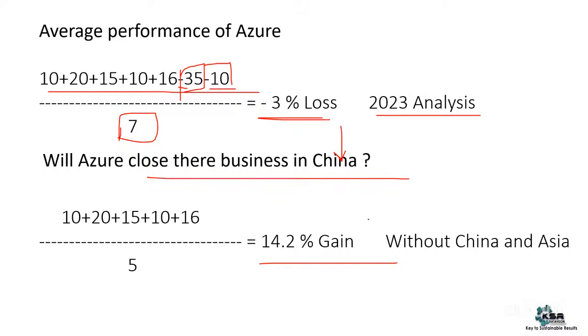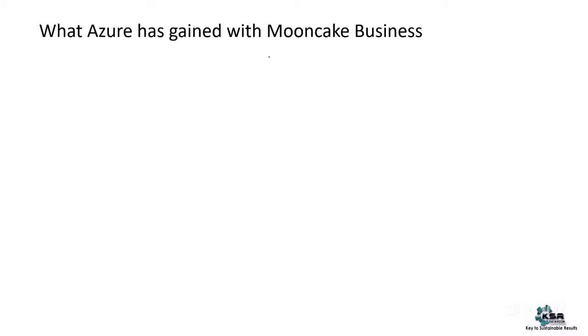In that case, if you skip that, Chinese business is very limited. Now I'll give you the importance. What is that importance? What has Azure gained? Azure has different names in certain countries, in countries which are closed economies. Closed means they'll not allow other companies to enter their country. But if a very big company is coming to their country, they'll only allow some limited business. Same is the case with Azure.